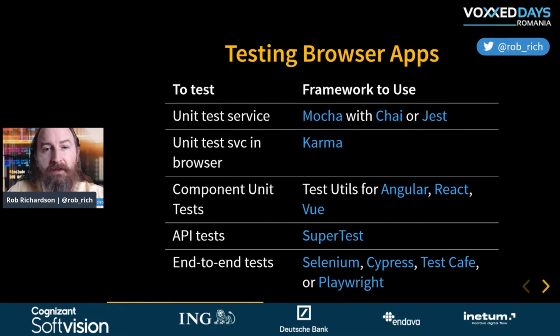As you grab these slides from robrich.org, you can click on each of the blue links to learn more about that particular project. If I'm doing a unit test, then I'll probably use Mocha with Chai, or maybe I'll use Jest or Jasmine. If I want to validate that these unit tests work in a particular browser, I'll use Karma. Now, these aren't end-to-end tests. These aren't user interaction tests. These are unit tests running inside of each browser.